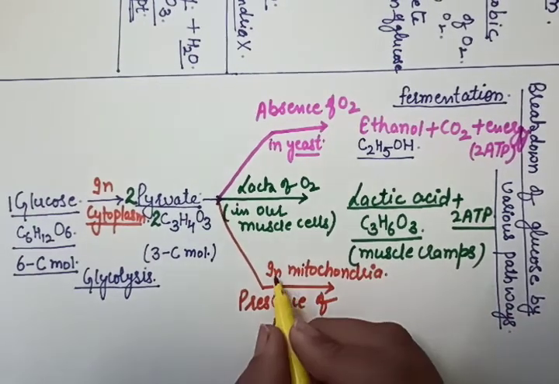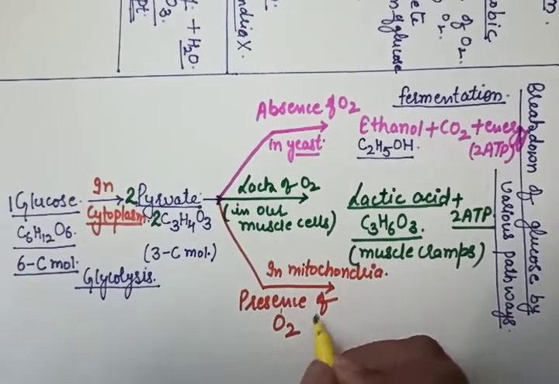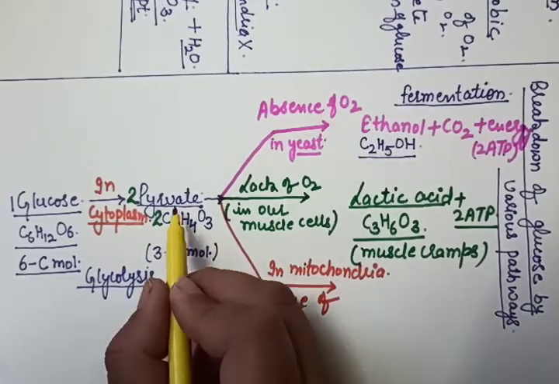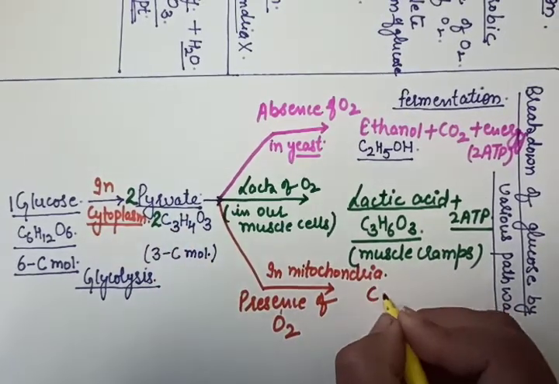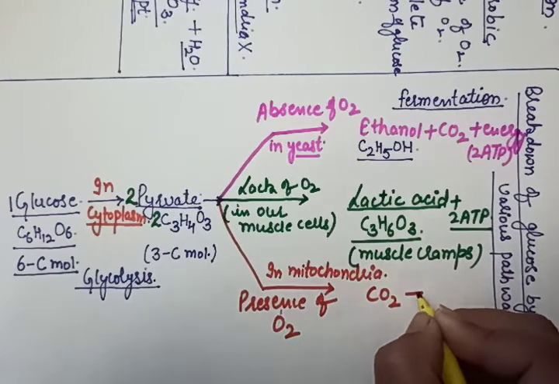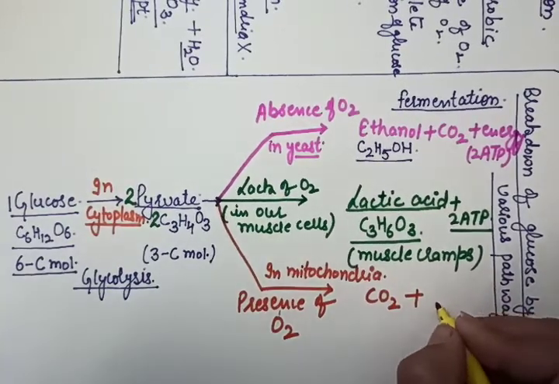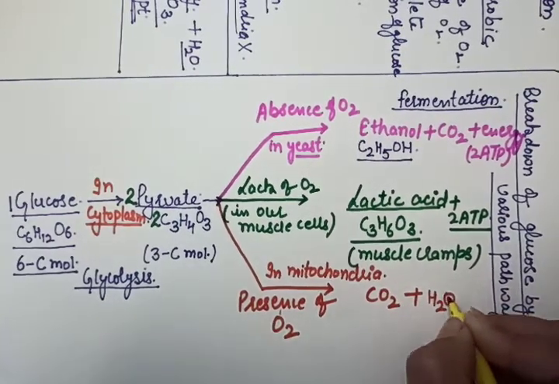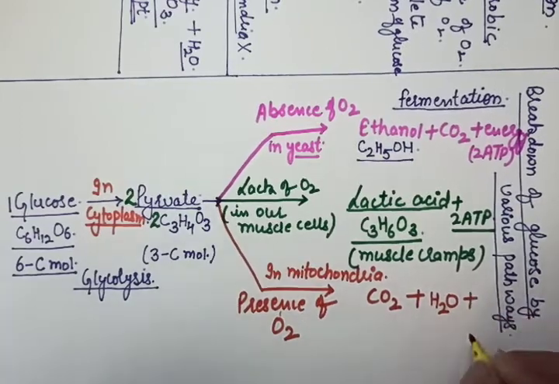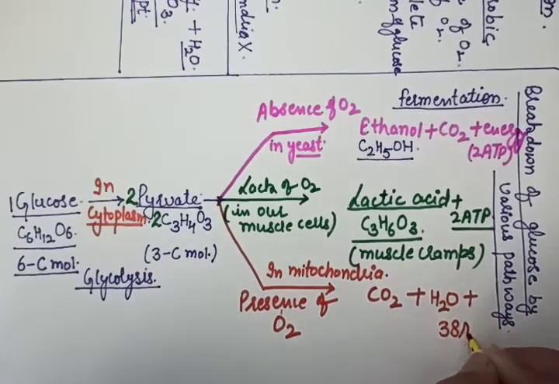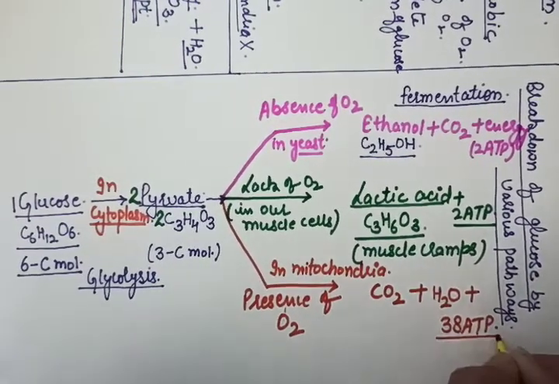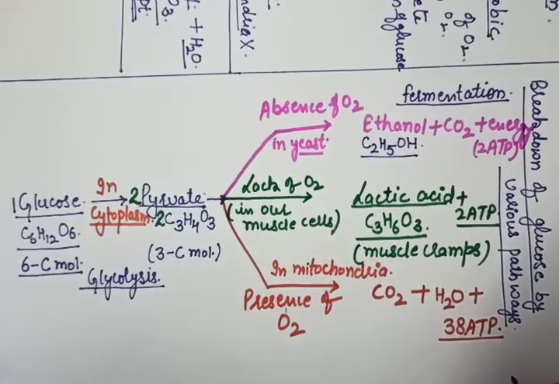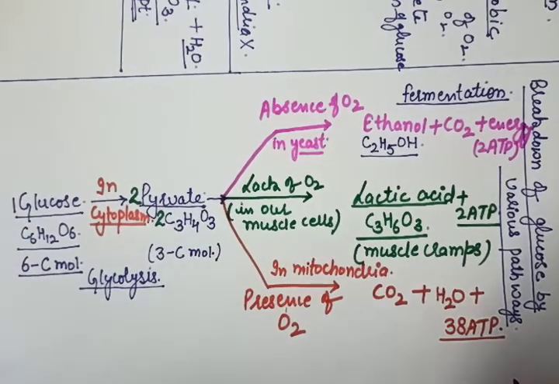So in mitochondria, in the presence of oxygen, this pyruvate gets converted into carbon dioxide plus water plus 38 ATP molecules. Okay.